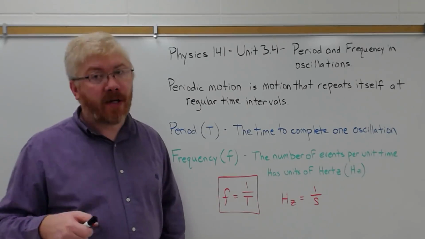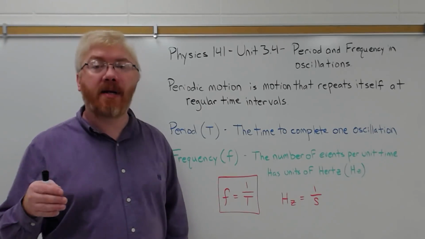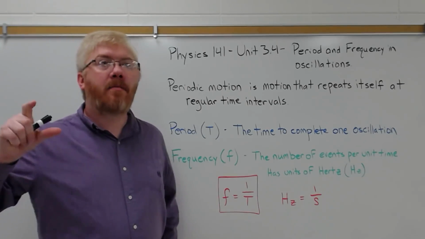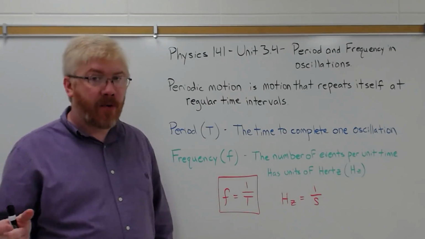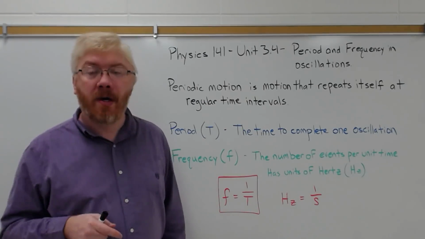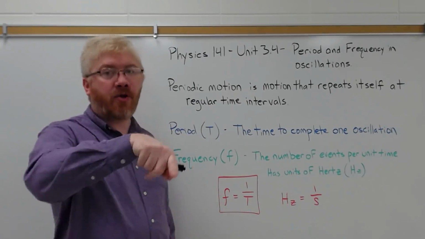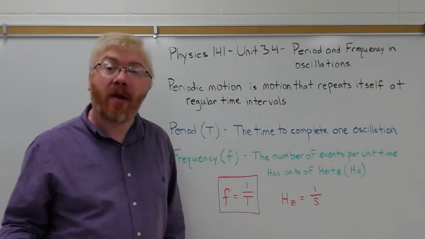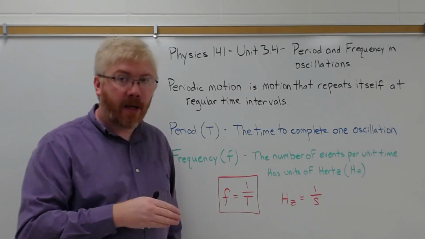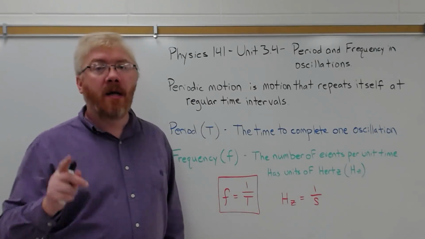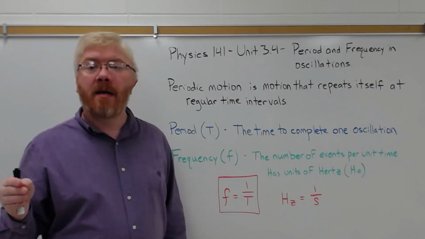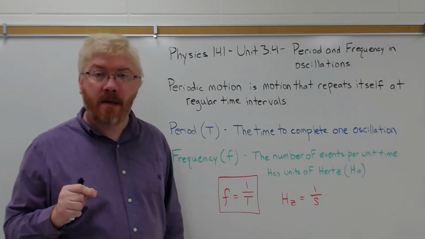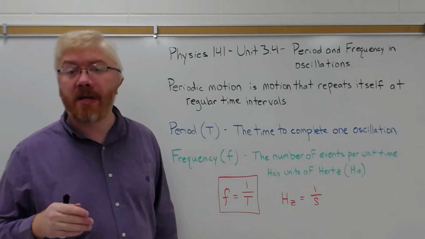Now, oscillatory motion is often periodic motion, right? Oscillatory motion is motion that's going back and forth like a child on a swing. But periodic motion is not necessarily oscillatory motion. For example, think of a roller coaster. A roller coaster starts off, goes down a bunch of tracks, does some loop-de-loops, and then comes back up, and then repeats that process again, and that occurs at regular intervals. But that is not oscillatory. It's not back and forth between 2 points. The moon going around the Earth is not oscillatory per se, because it's not oscillating between 2 points. It's completing approximately a circle around the Earth.